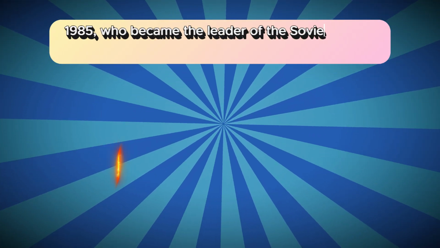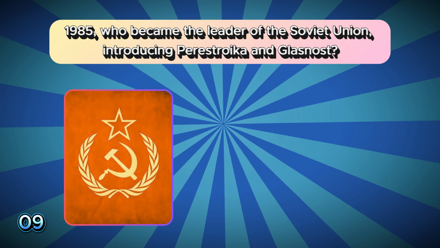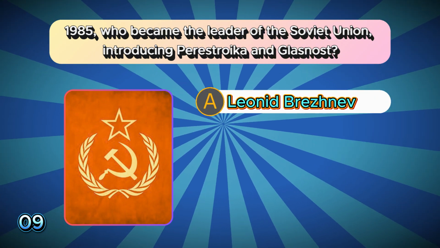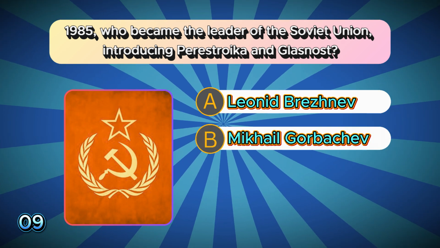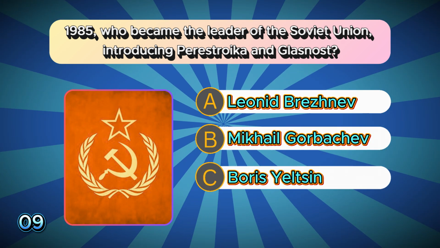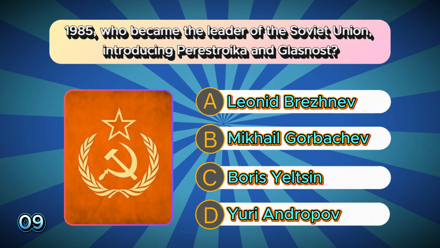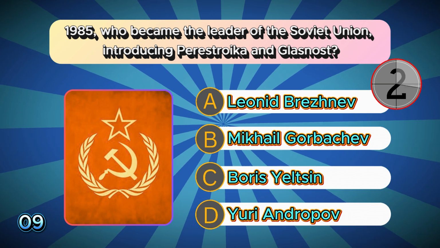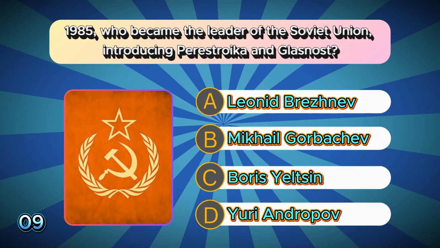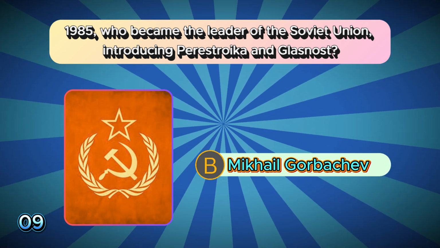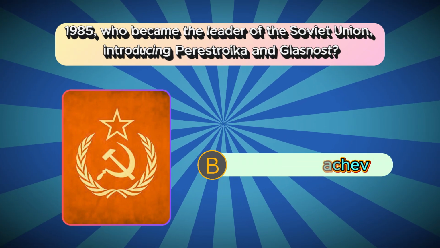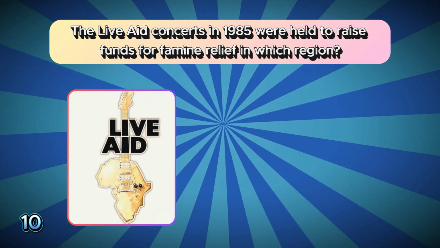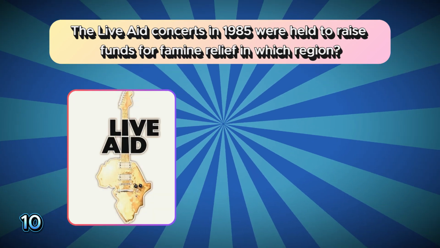In 1985, who became the leader of the Soviet Union, introducing perestroika and glasnost? A. Leonid Brezhnev. B. Mikhail Gorbachev. C. Boris Yeltsin. D. Yuri Andropov. The correct answer is B. Mikhail Gorbachev.